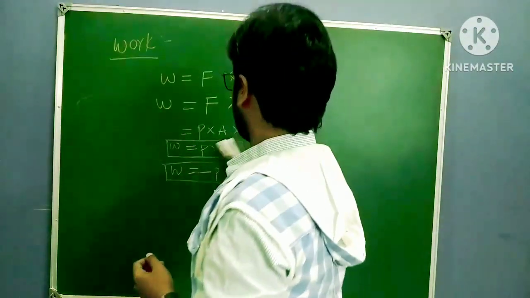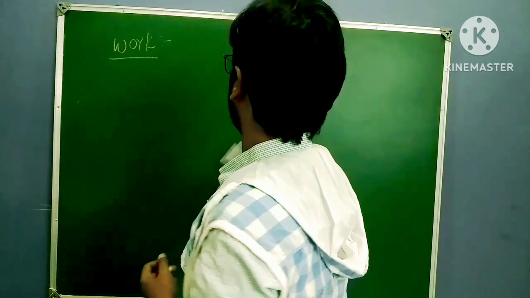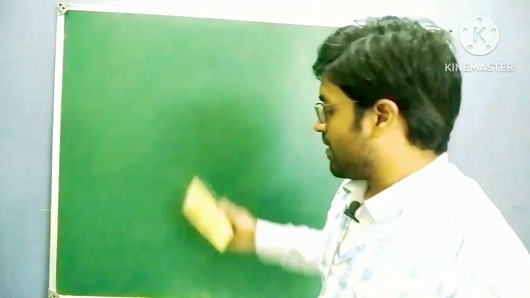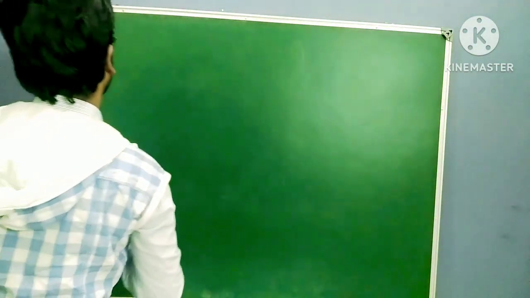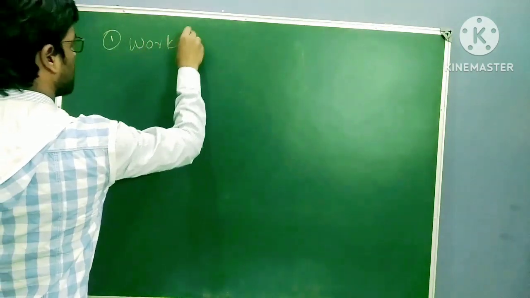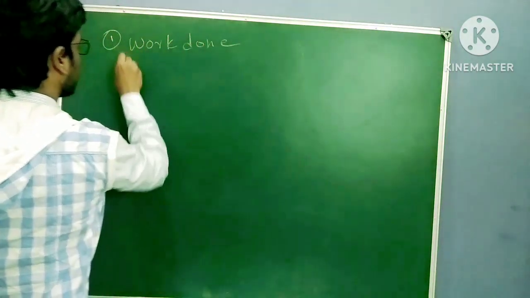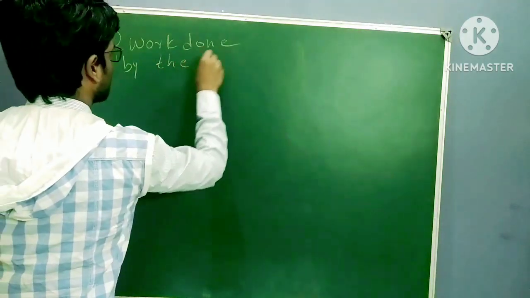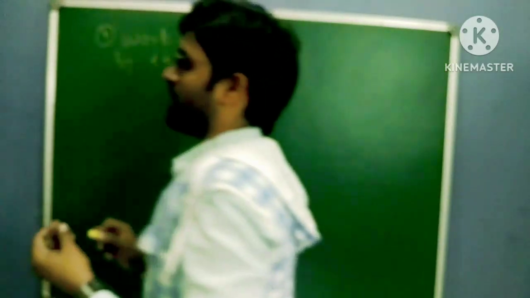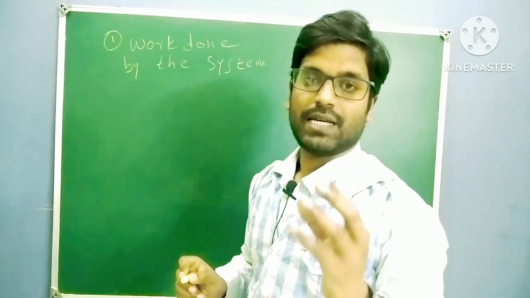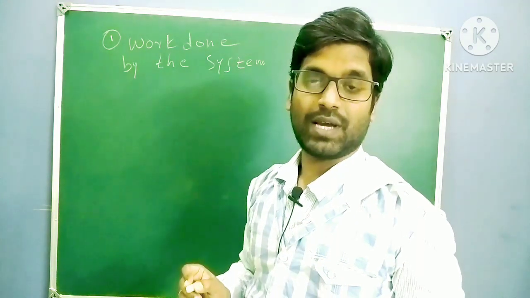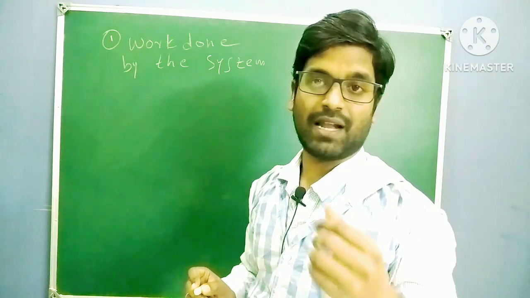Okay. Then what is work done by the system and what is work done on the system? This is very important. See, first of all, work done by the system. So what is work done by the system? Simple. If the system's pressure of the gas is higher than external pressure, then what happens? Expansion takes place. I already discussed this expansion and compression in my last class.